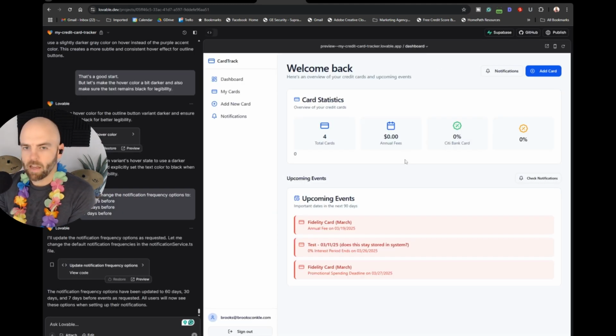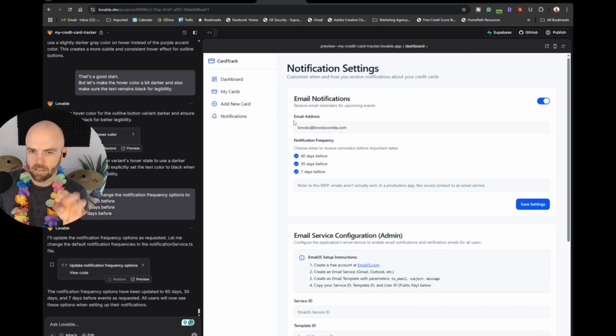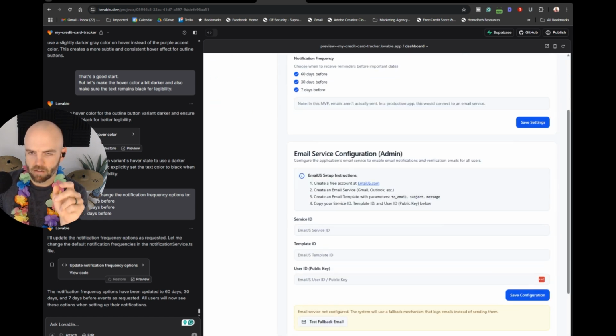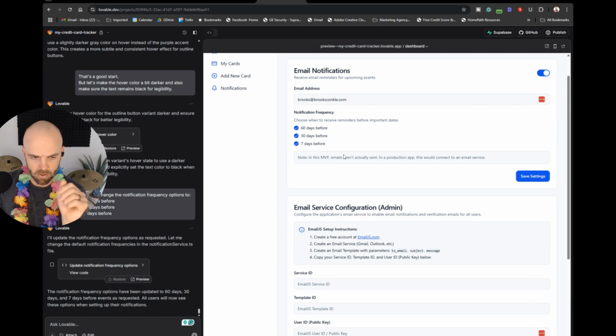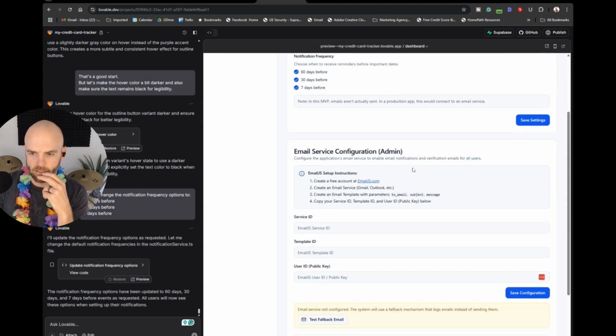If you just create something like this in Bolt, Lovable, anything, it's not going to have this saved information until you set it up with something like Supabase, which is pretty cool. The only one I know that connects with Supabase is Lovable, but I think all these tools are going to be doing that. Now, if I try to set up this notification stuff, I have no idea what I'm doing. You're just going to be sitting here staring at me. So I'm going to learn a little bit on my own and then come back and try to do that.